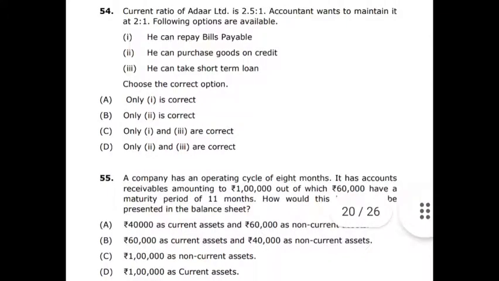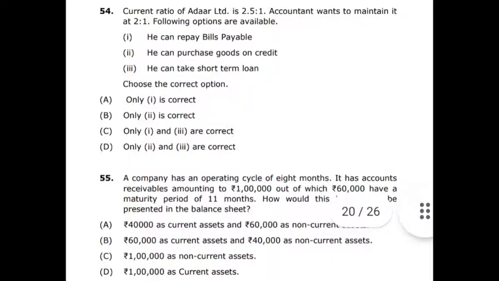Question number 54. The current ratio of Aadhar Limited is 2.5:1. The accountant wants to maintain it at 2:1. The following options are available. For example, the current ratio is 2.5:1. That means you can take it as 2.5 lakhs is to 1 lakh. The accountant wants to maintain 2:1, that is, it must be 2 lakhs is to 1 lakh. Following options are available, for example, he can repay the bills. So in order to make it 2:1, he has to spend 50,000 rupees.